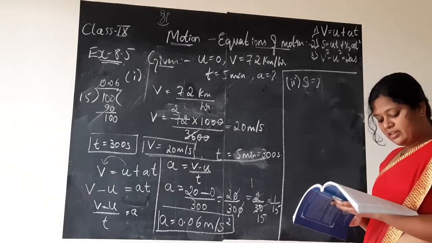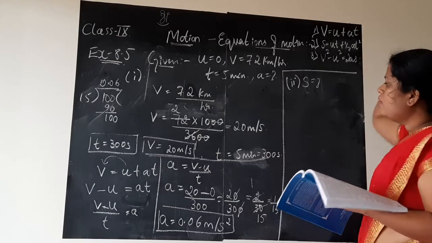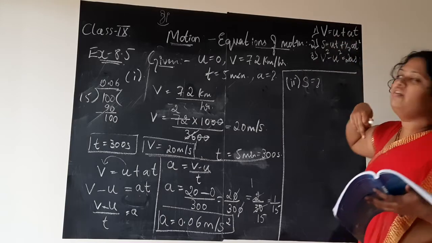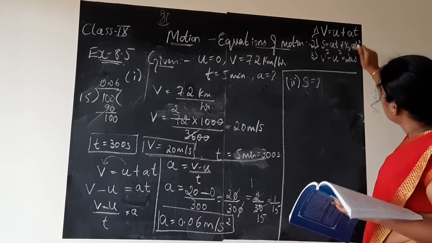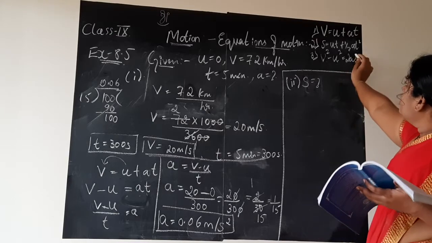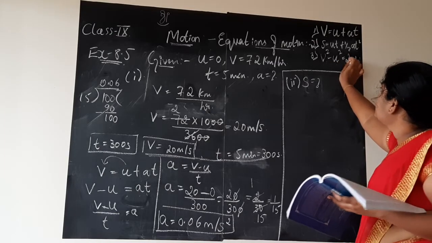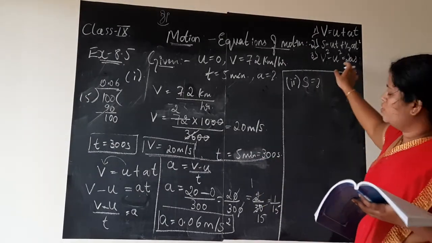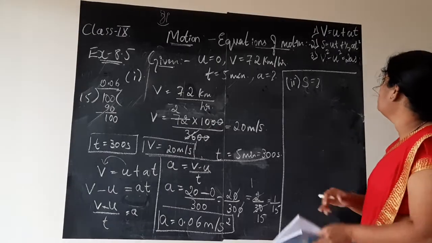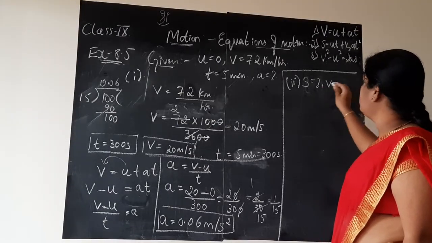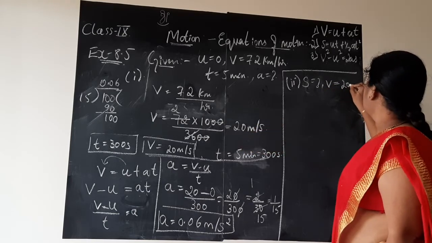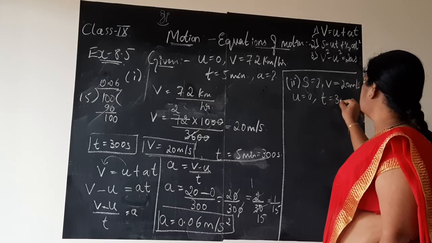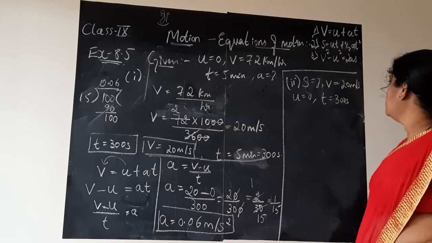Now the distance travelled by the train in attaining this. So now based on the data we have, in both equation 2 and 3 we have the distance s. So which formula to use, we shall think now. Do we know initial velocity, final velocity, acceleration? Yes, we know all the three quantities here in both the equations of motion. So which have they used is v square minus u square is equal to 2as. Before that, let us write what is v. What is v? It is 20 meter per second. What is u? Initial velocity was 0, time t is again 300 seconds.